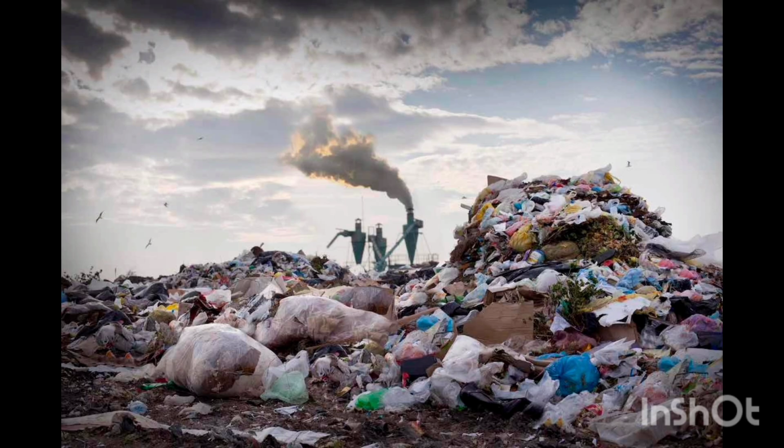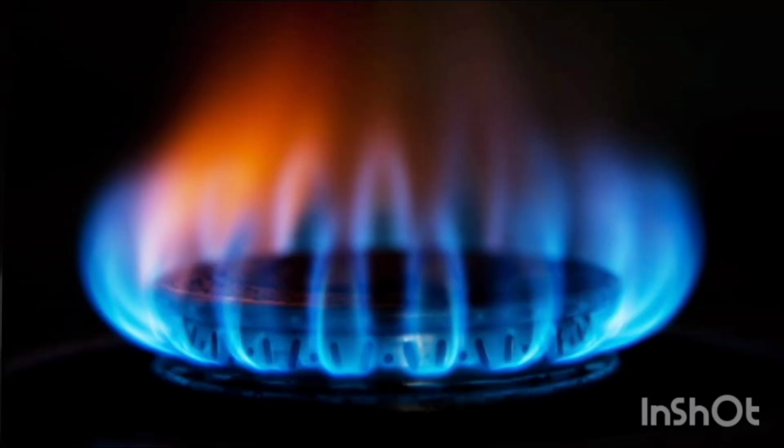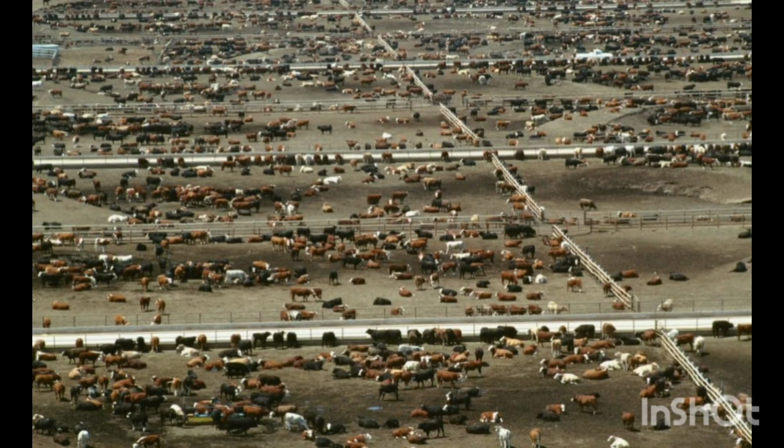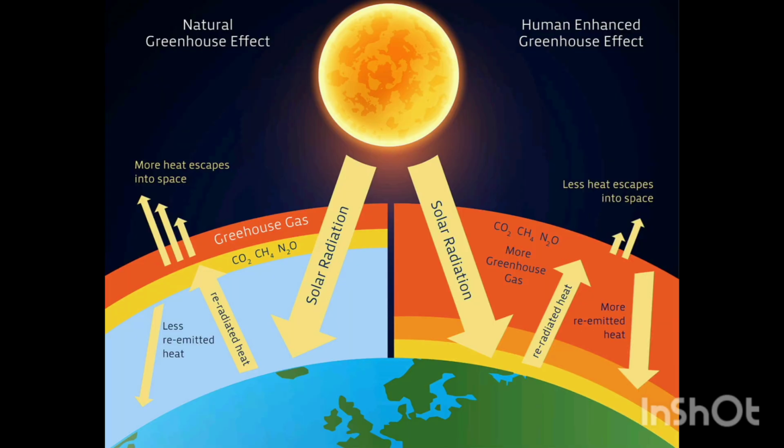Human activities, particularly the burning of fossil fuels like coal, oil, and natural gas, as well as massive agriculture and meat production, deforestation, are increasing the concentration of greenhouse gases. Greater concentrations of greenhouse gases will trap more heat and raise the Earth's surface temperature. So why is climate change and global warming so relevant, important, and preoccupying right now? And the answer is the rate at which these changes are happening.